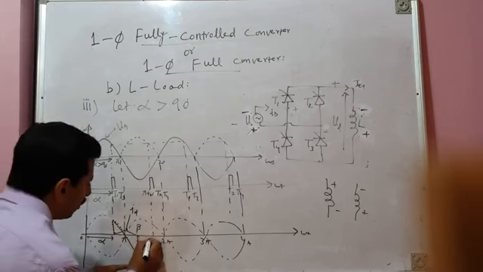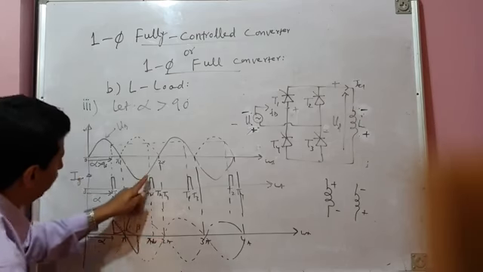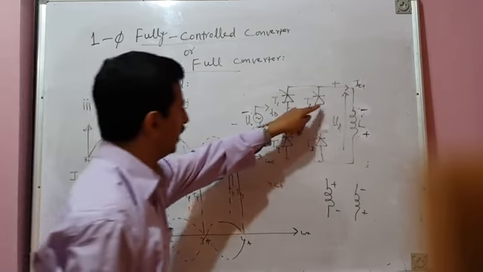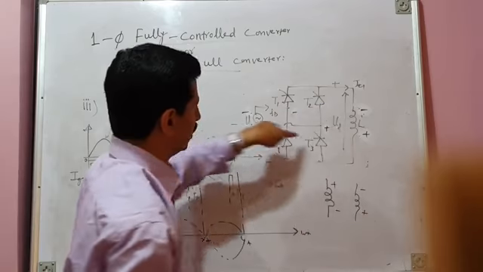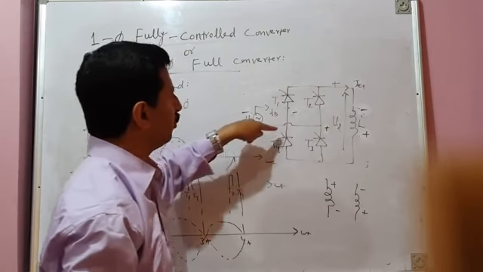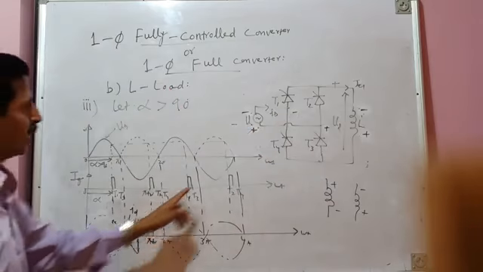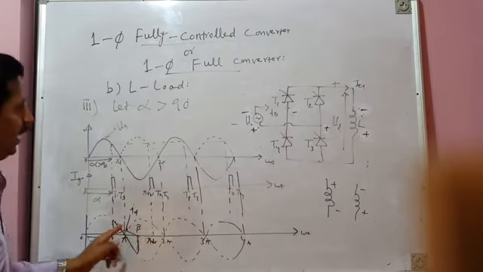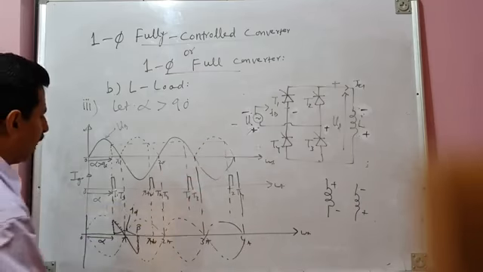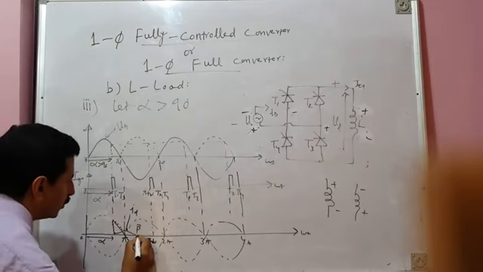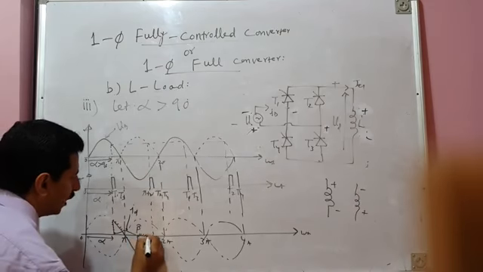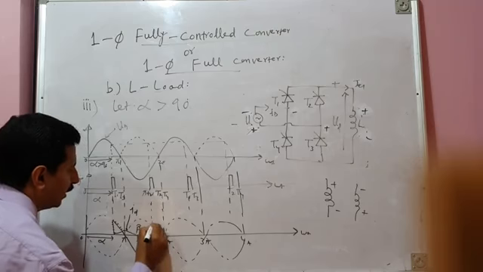Now, this is your pi plus alpha. At pi plus alpha, a firing pulse is issued to the other pair of devices, T2 and T4. Because this is now positive, this is negative, source voltage has reversed its polarity. T2 and T4 are waiting for firing pulses. They are fired at pi plus alpha, and they immediately go into conduction, and load voltage again becomes a segment of the positive half cycle of source voltage. So from beta to pi plus alpha, load voltage is zero, and then it is positive.